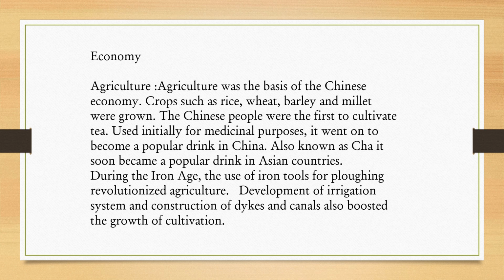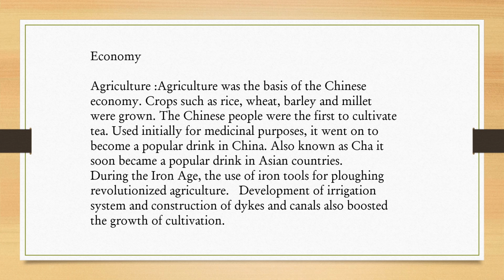Now, economy, agriculture. Agriculture was the basis of the Chinese economy. Crops such as rice, wheat, barley, and millet were grown. The Chinese people were the first to cultivate tea, used initially for medicinal purposes. It went on to become a popular drink in China.